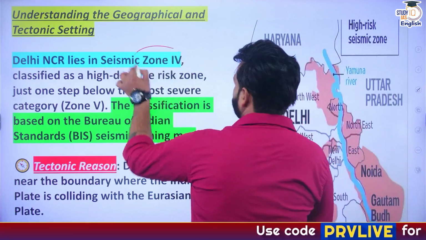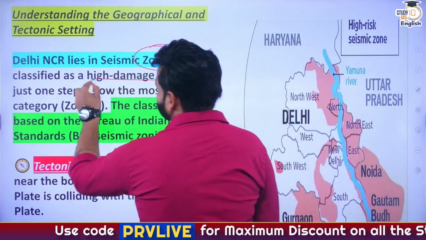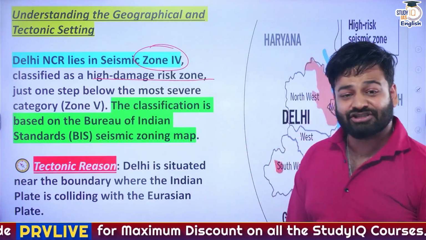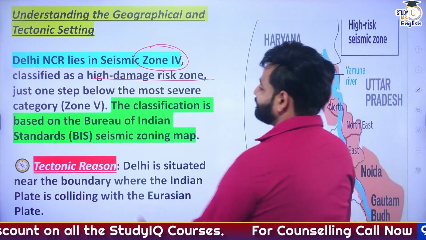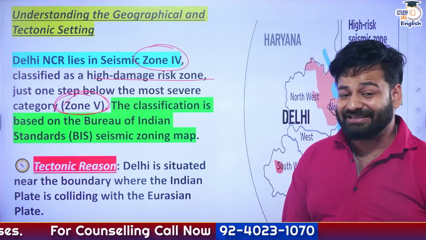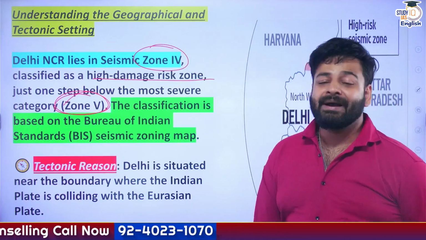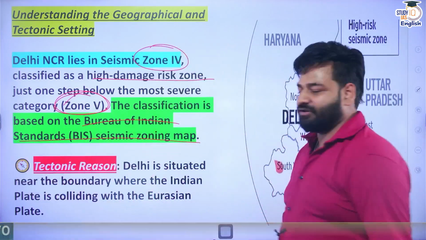Seismic zone 4 is classified as a high damage risk zone, and just one step below seismic zone 5, which is considered the most severe. And these classifications are given by whom? BIS, that is Bureau of Indian Standards, right?